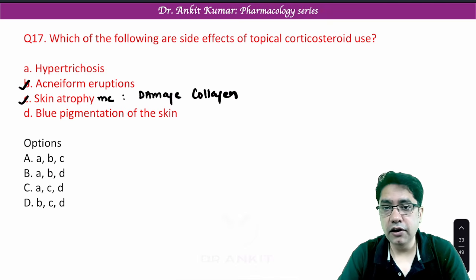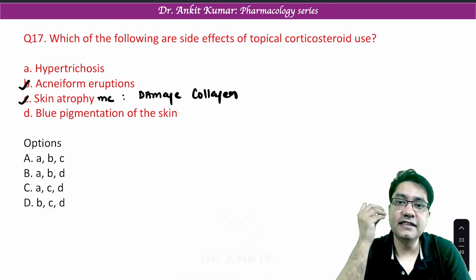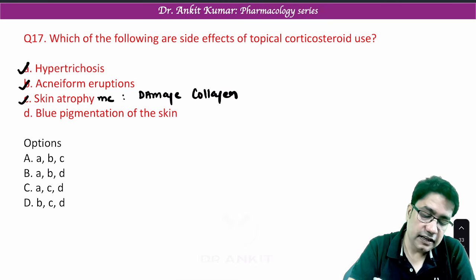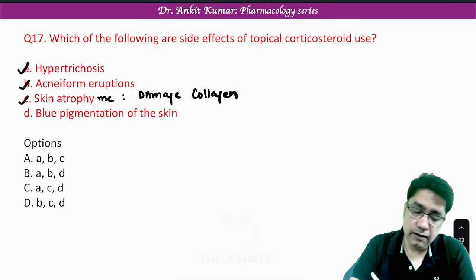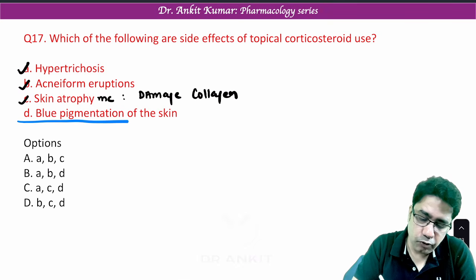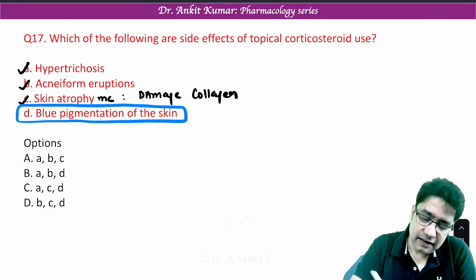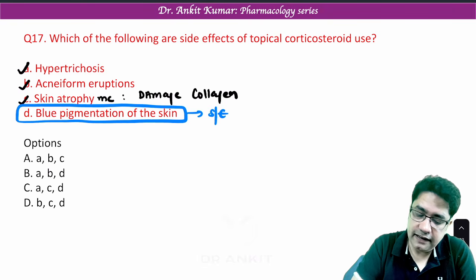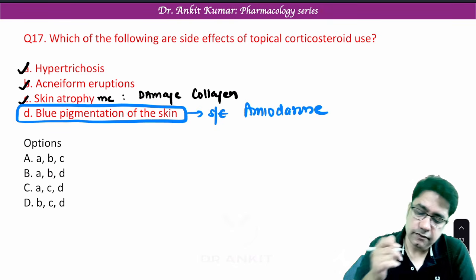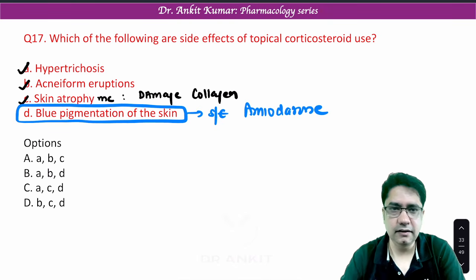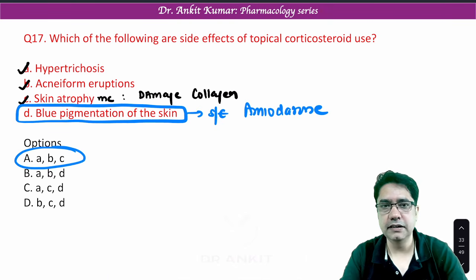Now, certain corticosteroids can cause excessive hair growth. They can cause hypertrichosis as well. Now, what about blue pigmentation? Blue pigmentation of skin is mainly a side effect of one antiarrhythmic drug, amiodarone. Okay, so blue pigmentation is not seen. So the answer of our question is ABC.